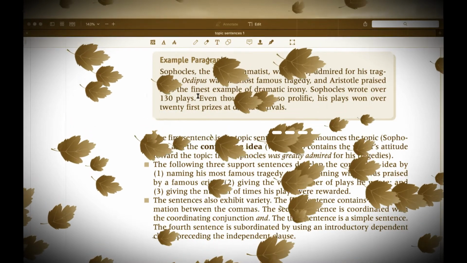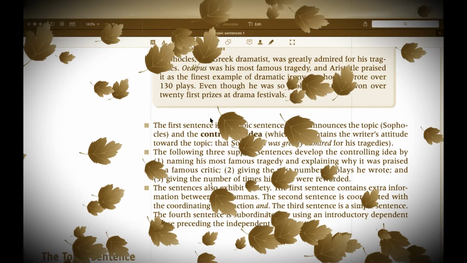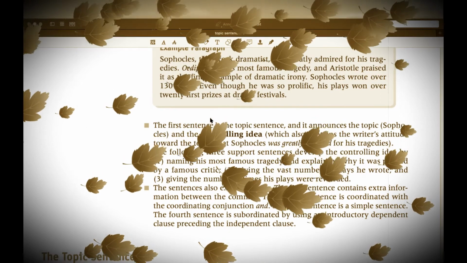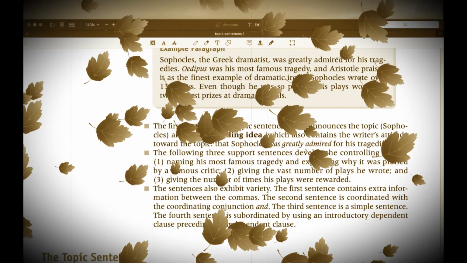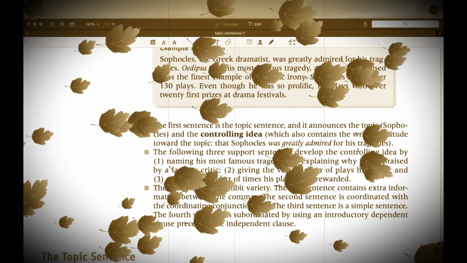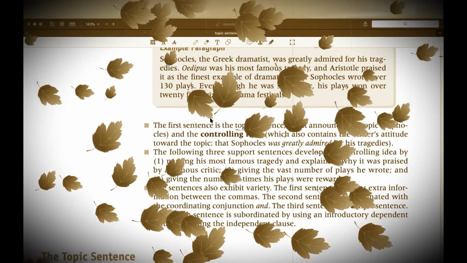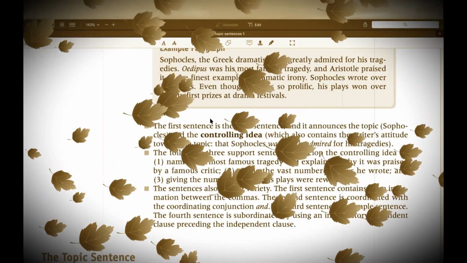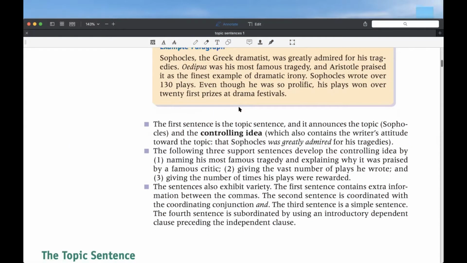example paragraph, Sophocles. Sophocles, the Greek dramatist, was greatly admired for his tragedies. Oedipus was his most famous tragedy, and Aristotle praised it as the finest example of dramatic irony. Sophocles wrote over 130 plays. Even though he was so prolific, he won over 20 first prizes at drama festivals. All right, thank you very much for your clear and wonderful reading, right?